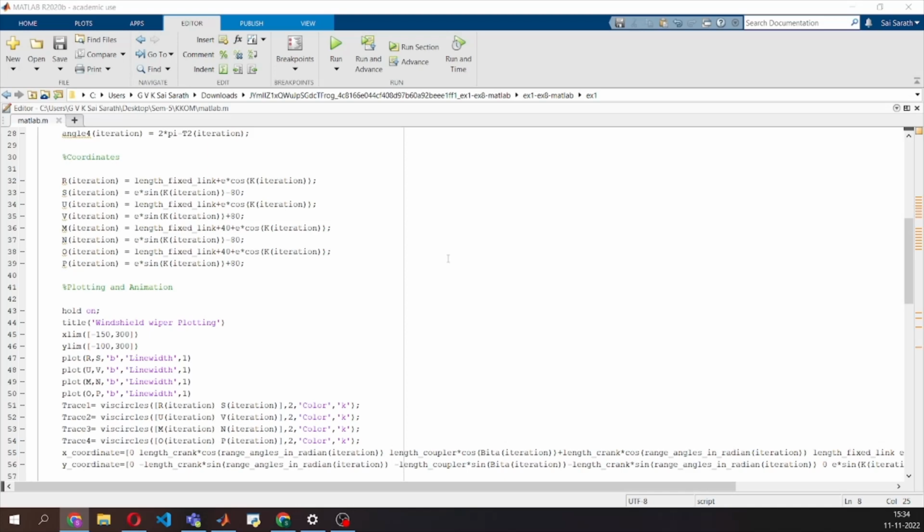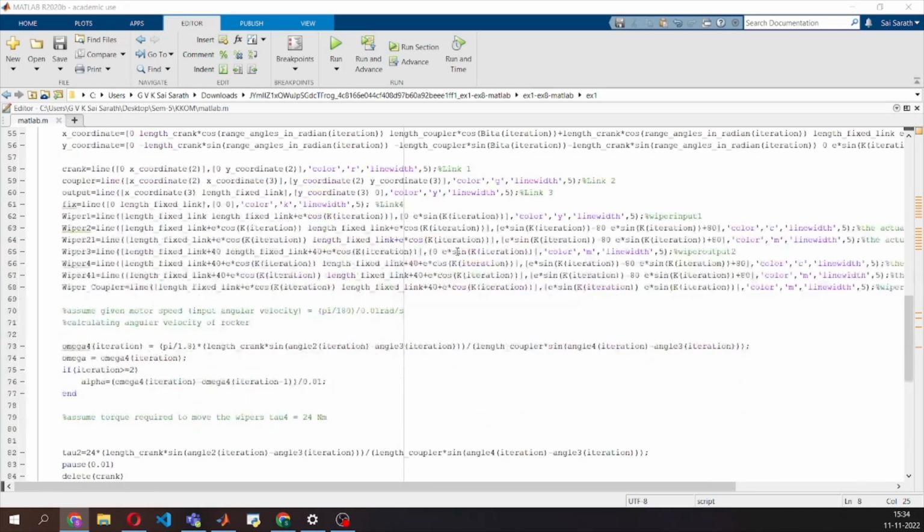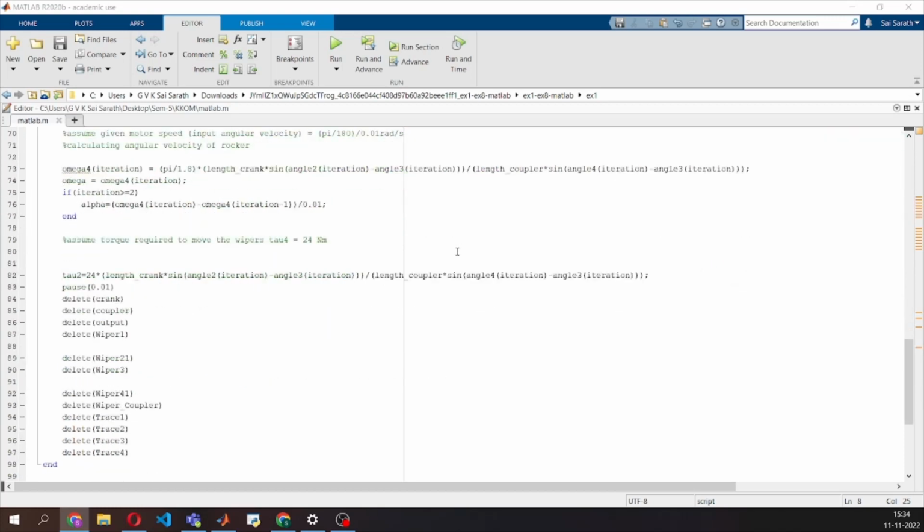Calculation of output angular velocity and the output torque for a given motor specification can be done using the velocity and the force analysis respectively. Generally, the torque required for the wiper blades to move ranges from 20 kilonewton meters to 30 kilonewton meters. We have deleted our links for the next iteration and plotted them to bring back the mechanism to its initial position when the loop ends.